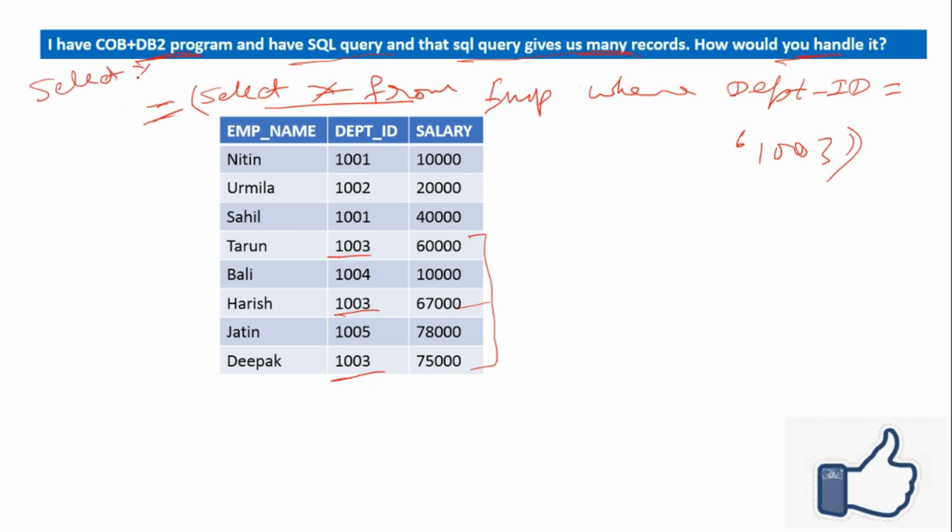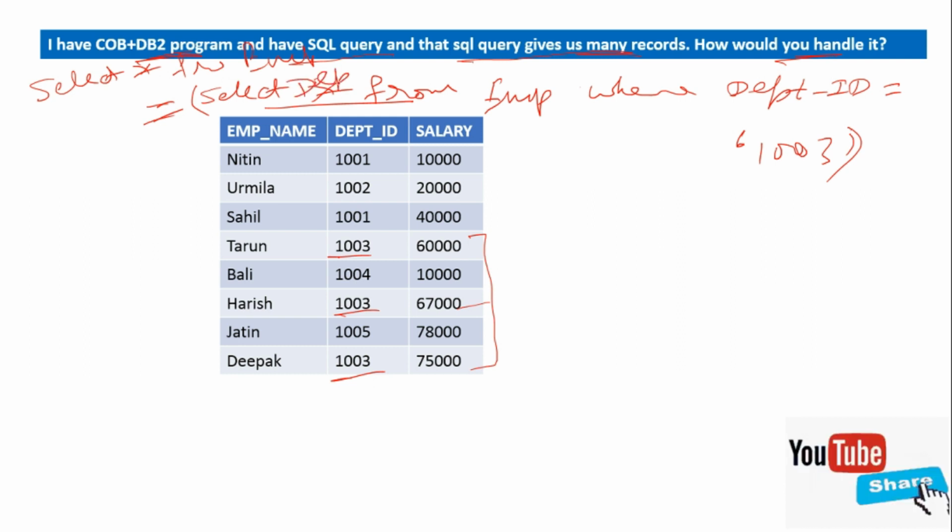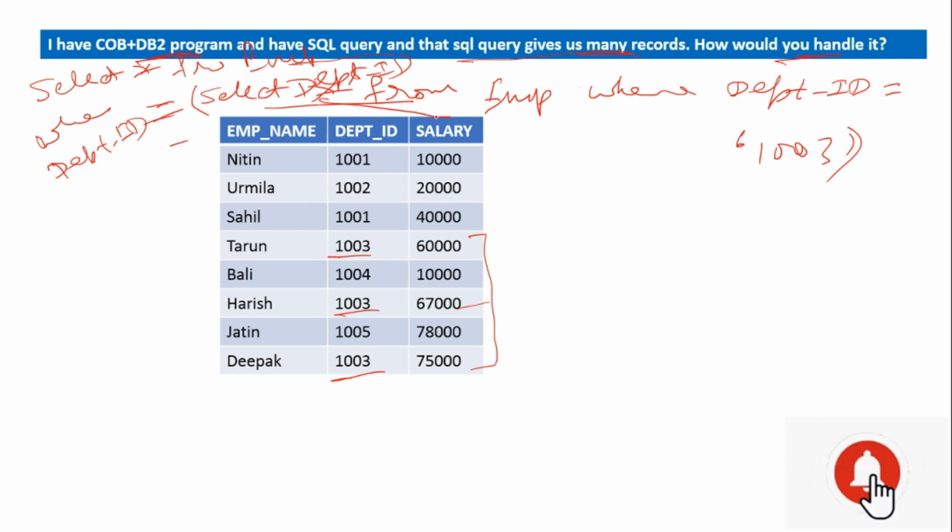Select star from employee, and you should write here department ID, and you can write here where department ID. So what we are doing here, the subquery will return three records, department ID again and again, like 1003, 1003, 1003. So it will give us SQL code minus 811.